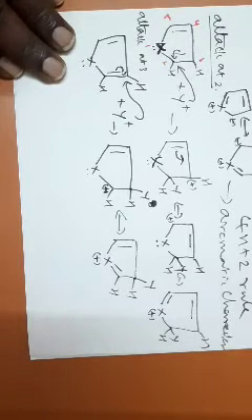And what about the 6-membered heterocyclic compound? The 6-membered heterocyclic compound is pyridine. See, pyridine has a nitrogen at position number 6.